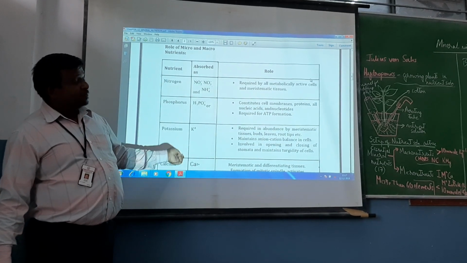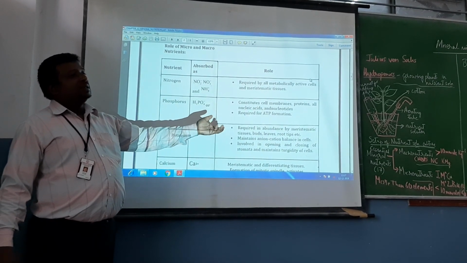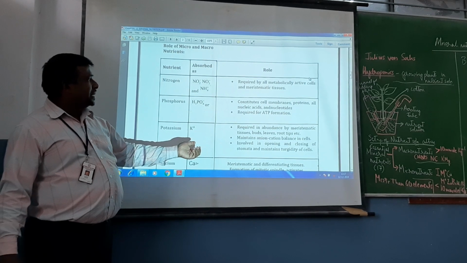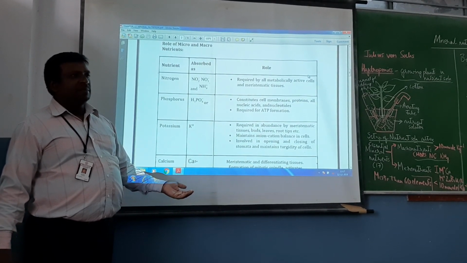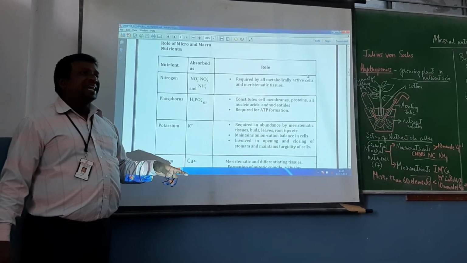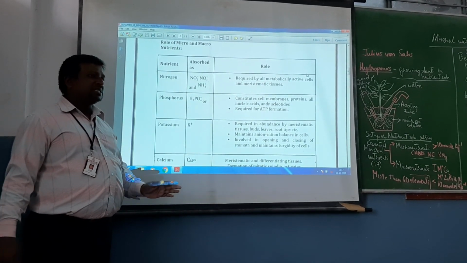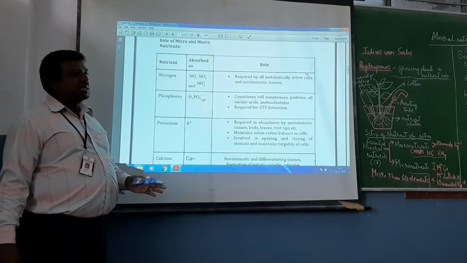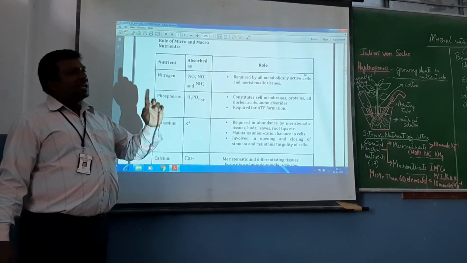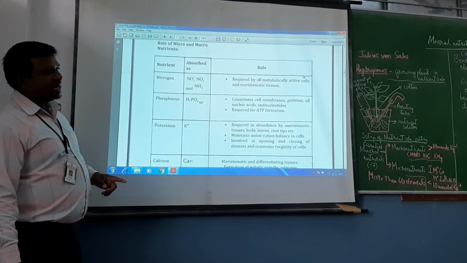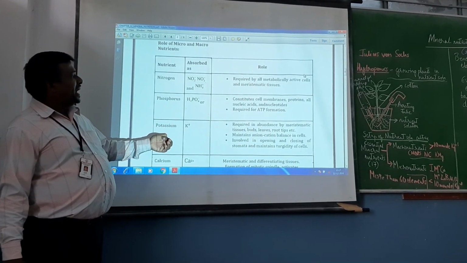So phosphorus is present even in nucleic acid, that is in nucleotides also they are present, and required for ATP formation. Phosphorus is very important. They are also required for ATP formation in all the organisms, whether it is plants or animals. So universal energy currency, whether it is in plant or animal, is adenosine triphosphate. You should remember that.